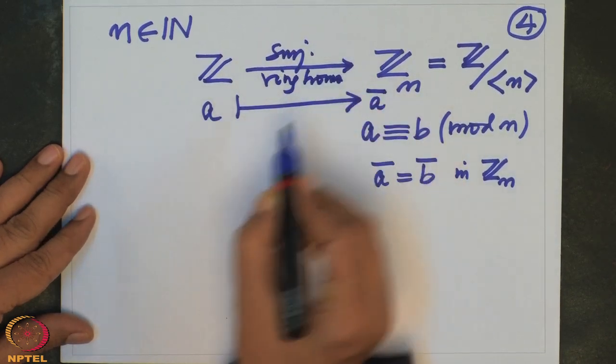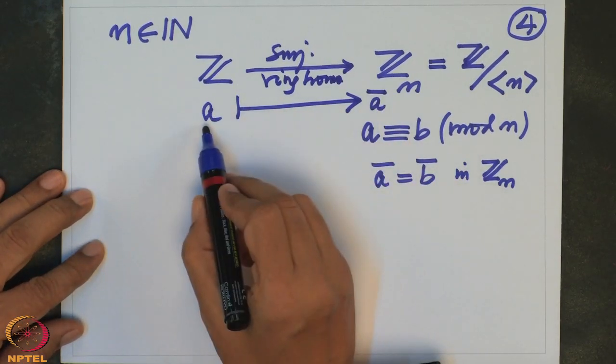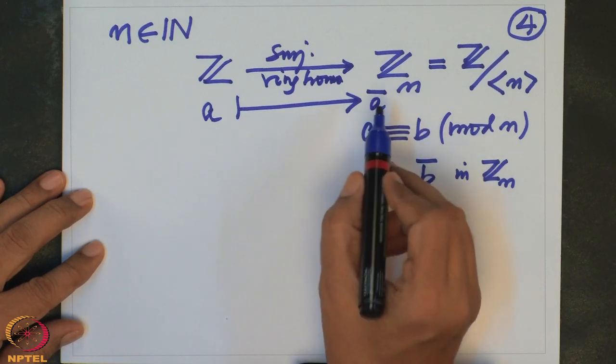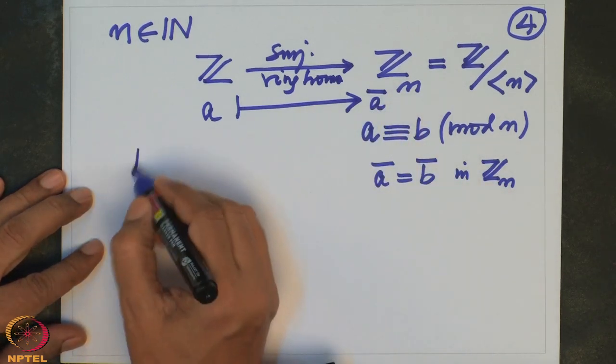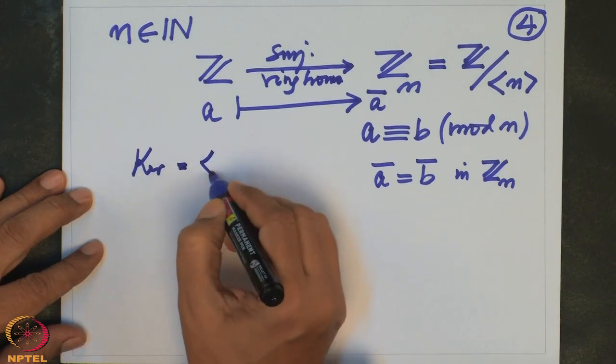And what is the kernel? Precisely all those elements which go to 0, that means all those integers which, when I divide by n, the remainder is 0. That is equivalent to saying the kernel of this map is precisely all multiples of n.